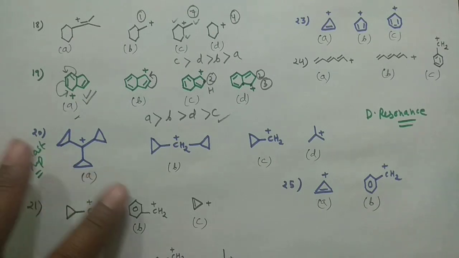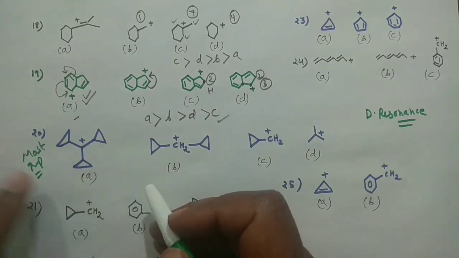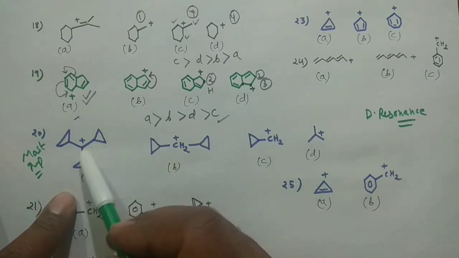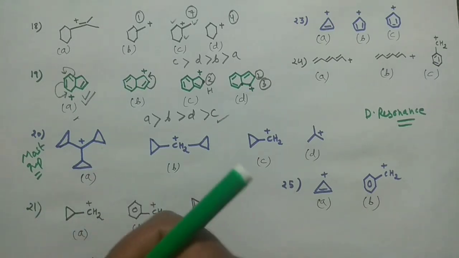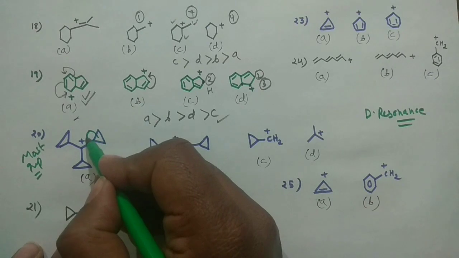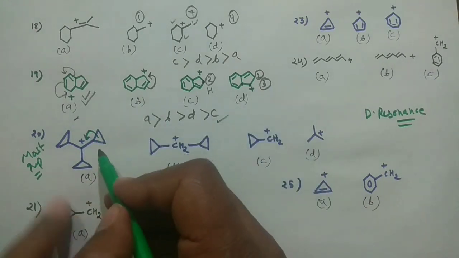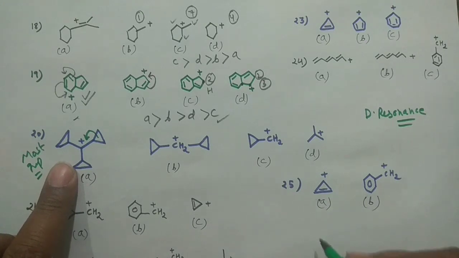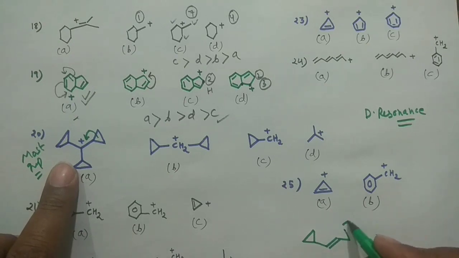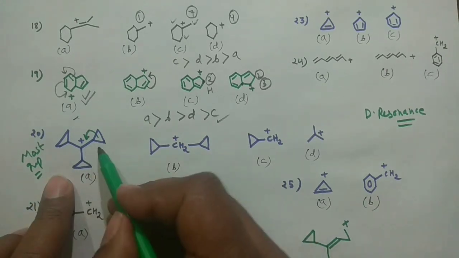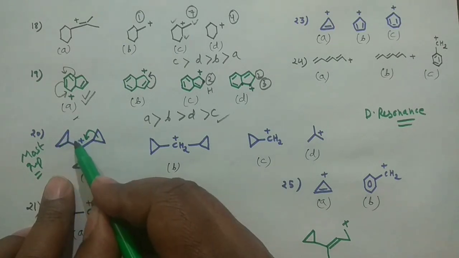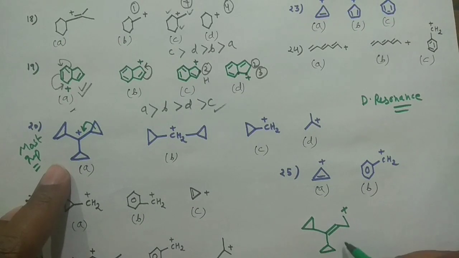So in that case, this species undergoes the dancing resonance. I am not going to explain what the dancing resonance is here. What will happen is that the bond breaks from here, and then you have the next species, I can draw it here. I am drawing only this one. This would be double now in that case, and positive would be there. Similarly you can draw by this one, this one, this one. So you may have different kinds of structures. This is known as the dancing resonance.